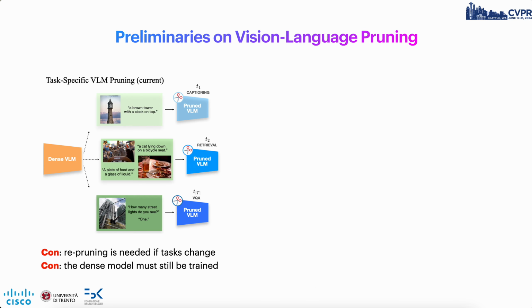This paper focuses on pruning vision language models, which, as you surely know, are popular because they can be easily fine-tuned for various tasks. Traditionally, model pruning with VLMs relies on dynamic sparse training, where pruning occurs gradually during fine-tuning. This process has two main drawbacks. First, it requires repruning for each new task, and second, it starts retraining a dense model every time.